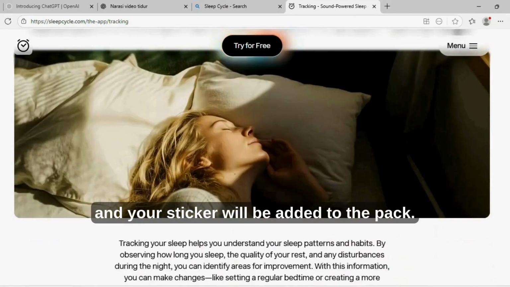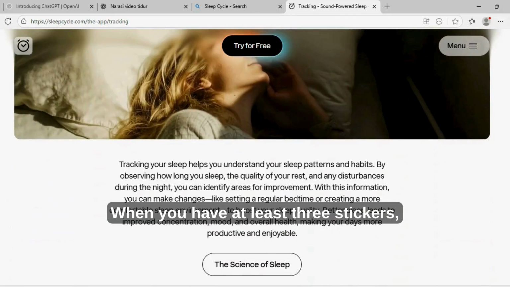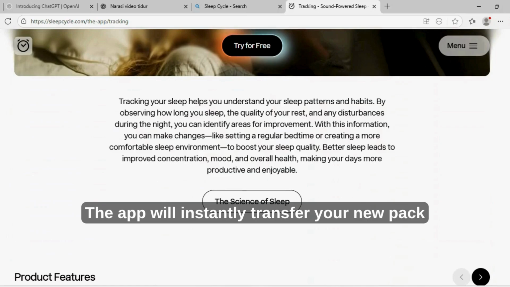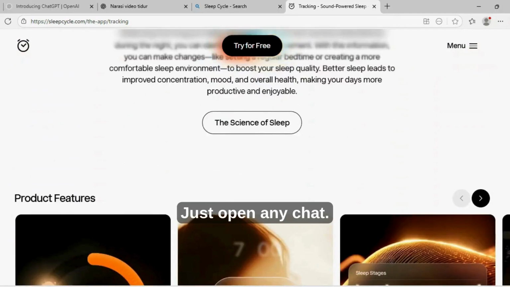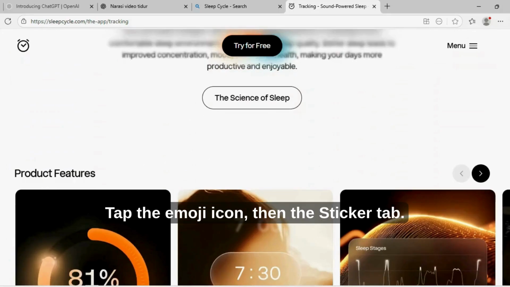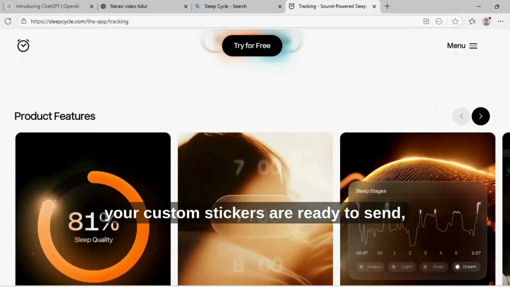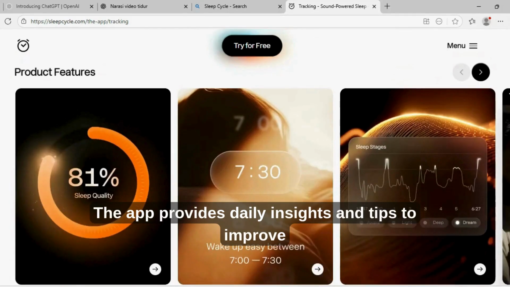Once you're done, tap save and your sticker will be added to the pack. When you have at least 3 stickers, click Add to WhatsApp. The app will instantly transfer your new pack into your WhatsApp sticker section. Just open any chat, tap the emoji icon, then the sticker tab, and boom, your custom stickers are ready to send. It's that simple.